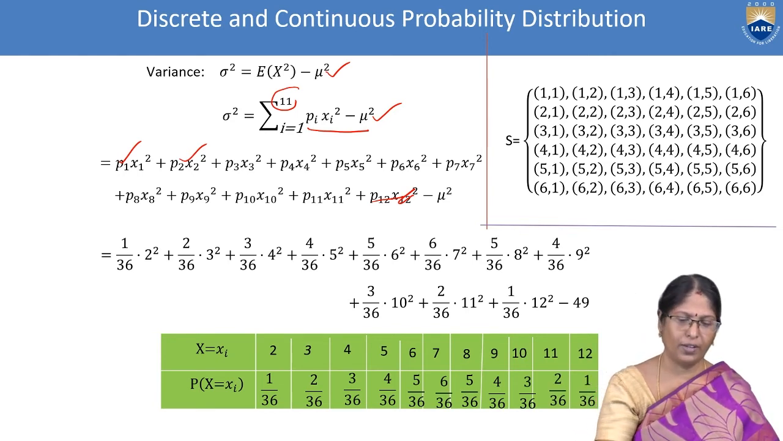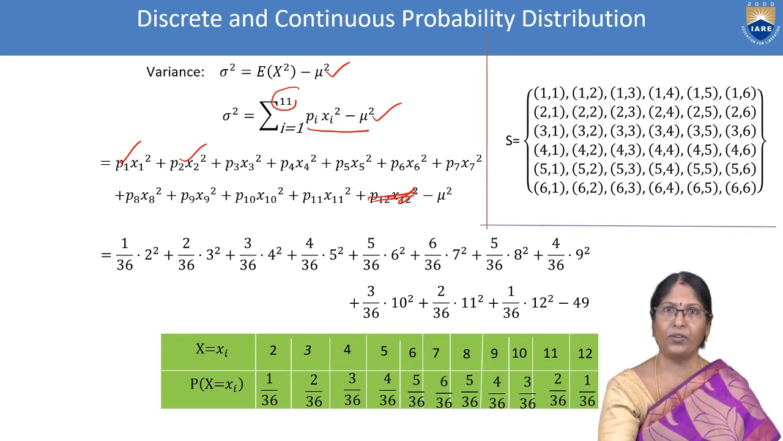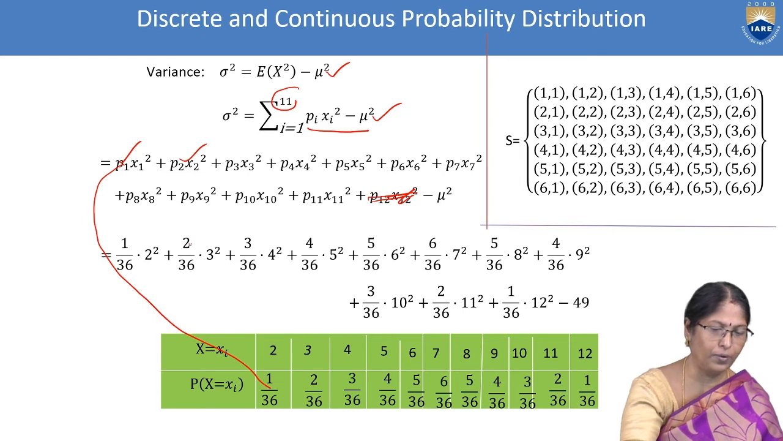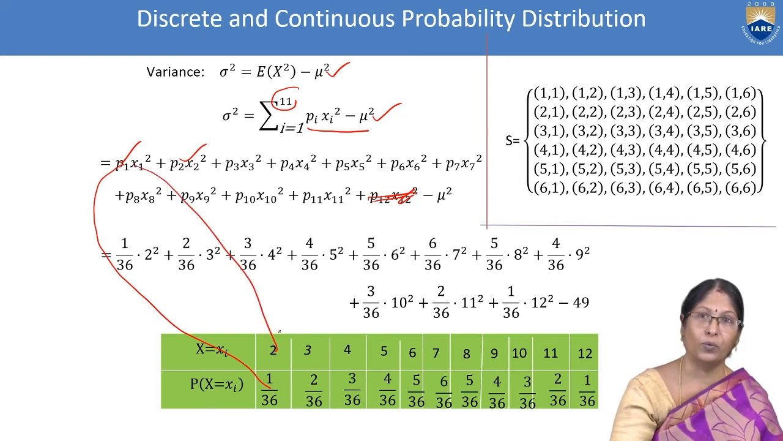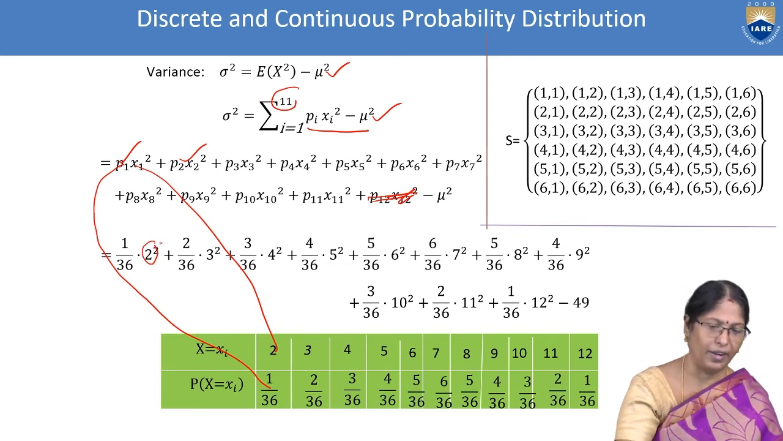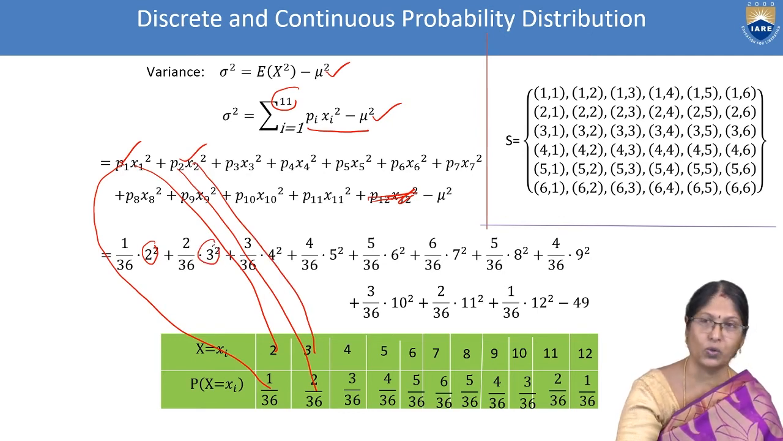Now we can see it. Here it is, not this term. So how did we pick it? Here P1 is the value, and this is X1, which is 2, so it is 2 square. Next P2 is 2 by 36, and X2 is 3, so it is 3 square.